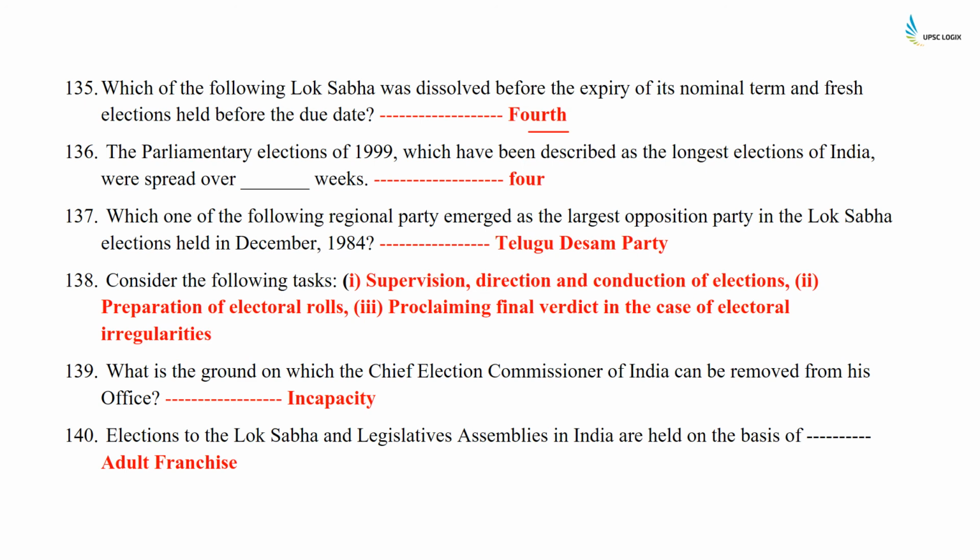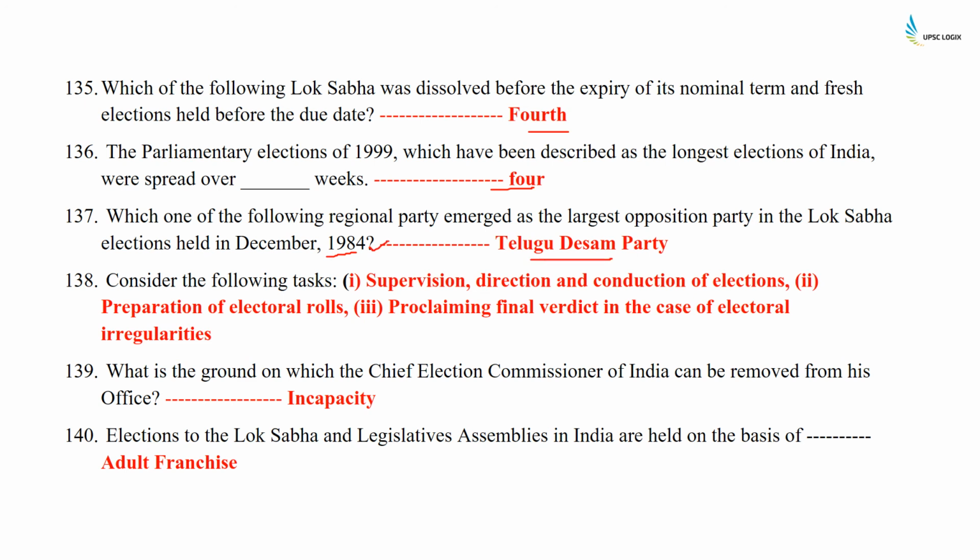The parliamentary elections of 1999, which have been described as the longest elections of India, were spread over 4 weeks. Which one of the following regional party emerged as the largest opposition party in the Lok Sabha elections held in December 1984? I'm sorry friends, 1984. It was the Telugu Desam party.